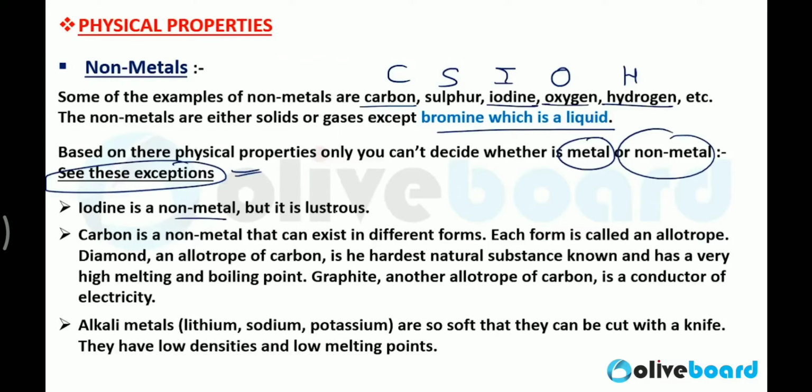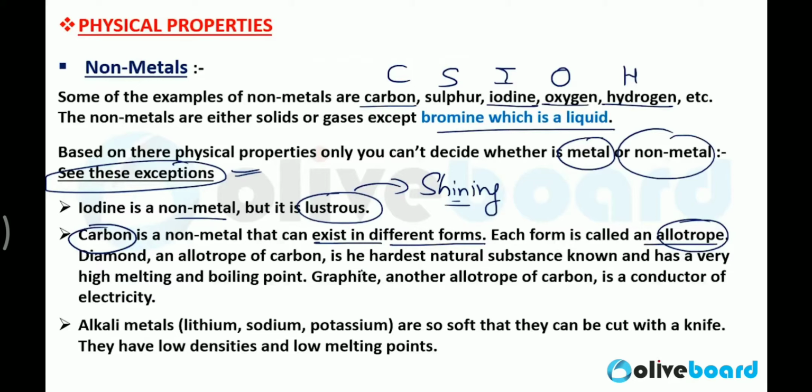Iodine is a non-metal but it is lustrous. Lustrous means shiny, shining. There will be shining in metals, but in non-metals the lustrous property is not there. But iodine is a non-metal and it is lustrous, so you can't decide just by physical properties whether iodine is a metal or non-metal. Carbon is a non-metal that can exist in different forms. Each form of carbon is known as an allotrope of carbon.